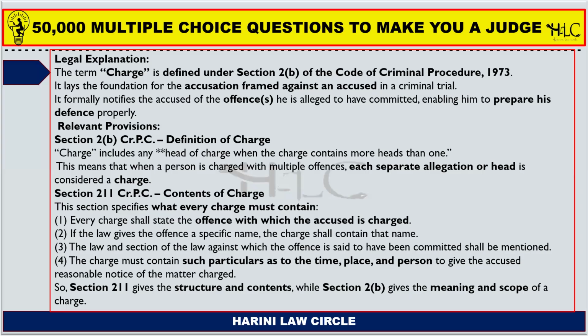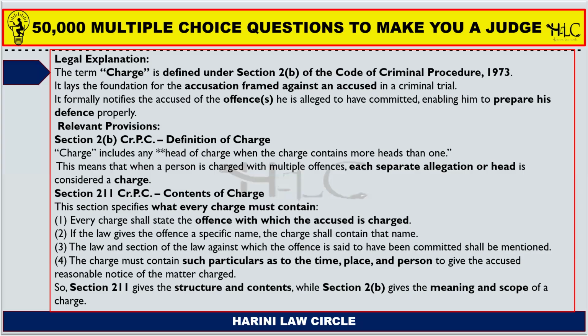The third point, the law and the section of the law against which the offence is said to have been committed shall be mentioned. For example, if it is IPC, IPC should be mentioned and the corresponding section in the IPC with respect to the offence should be mentioned. If it is any other law other than IPC, for example, the Negotiable Instruments Act or the Prevention of Insults to National Honour Act, then that act along with the corresponding section should be mentioned in the charge.